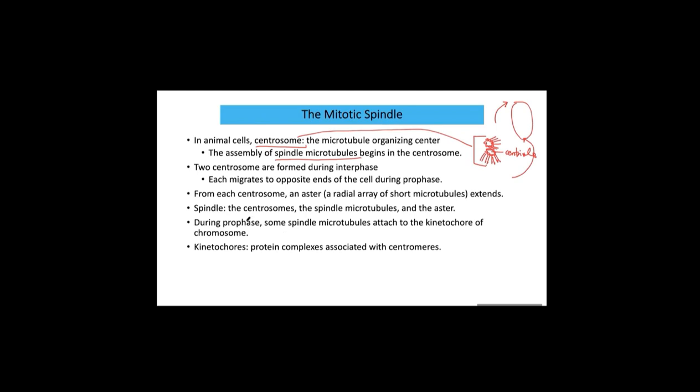From each centrosome, microtubules extend out, and the spindle microtubule can be formed from this centrosome, microtubule, and aster. So prophase is a phase within mitosis phase. The mitotic spindle, or spindle microtubule, is formed during prophase. So prophase is already when mitosis begins.